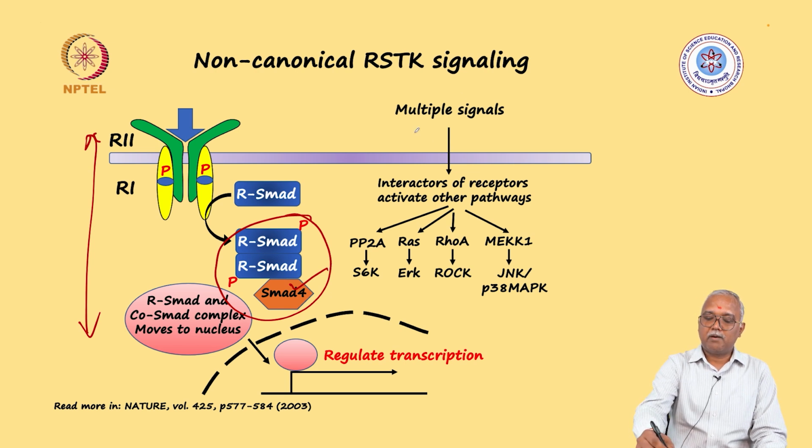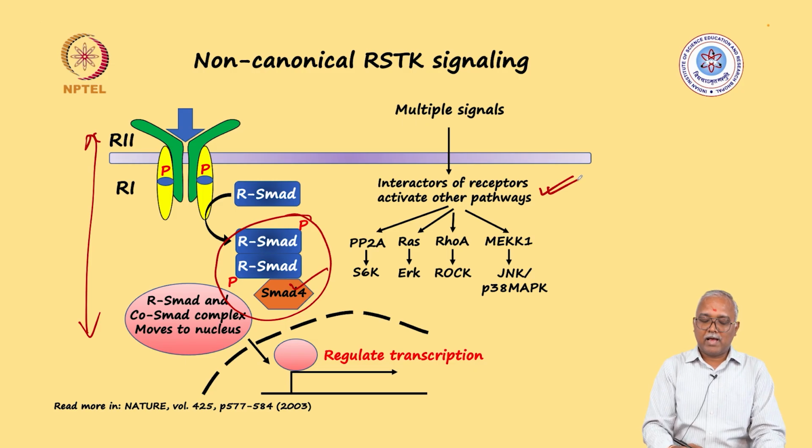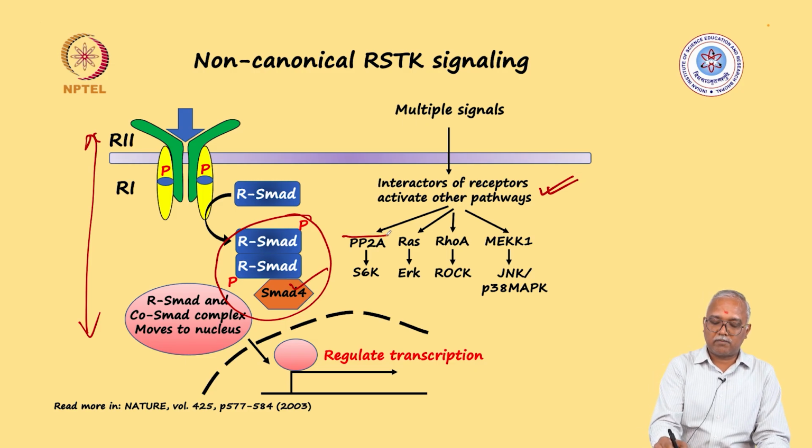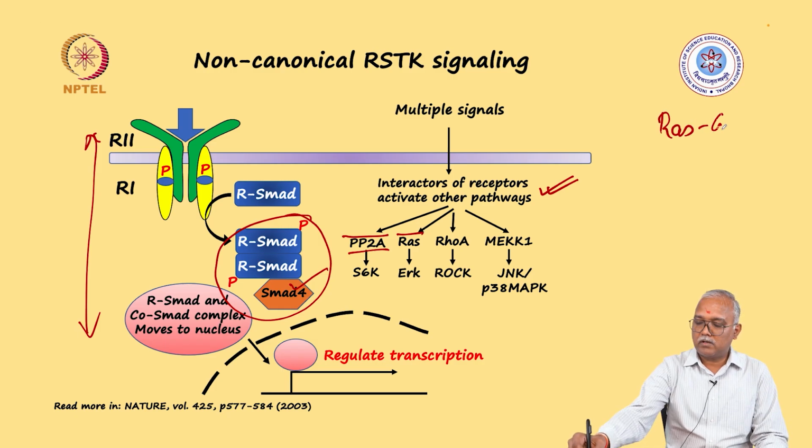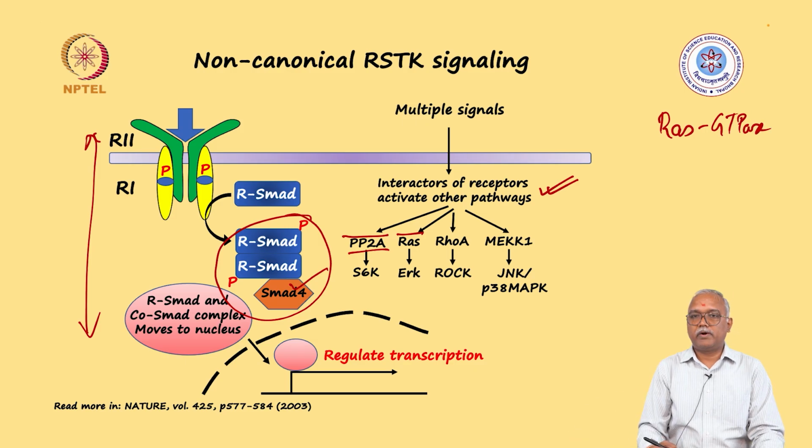Basically, you have multiple of these signals which interact with the receptor and other pathways and activate a different set of molecules, like here it is a phosphatase PP2A, there is this RAS molecule, RAS is a small GTPase, we discussed this a long time back when we were discussing G proteins and their importance in the signaling process as such.